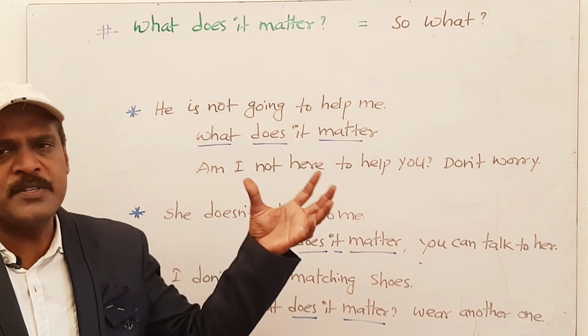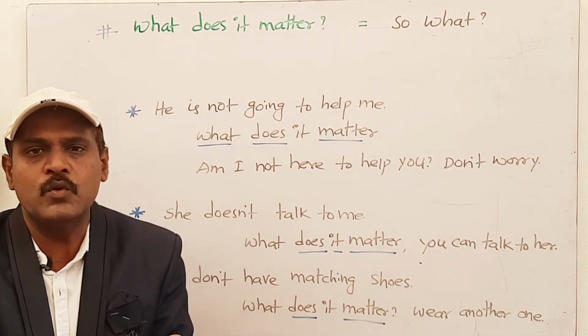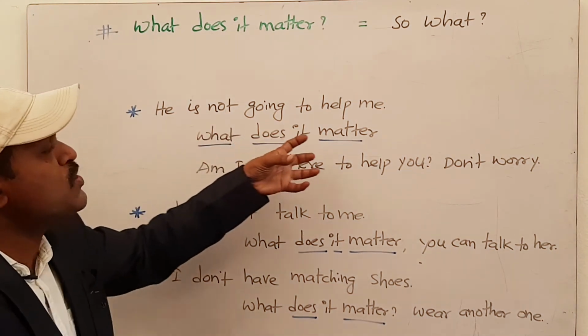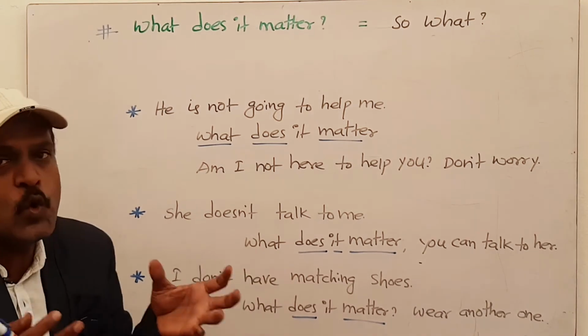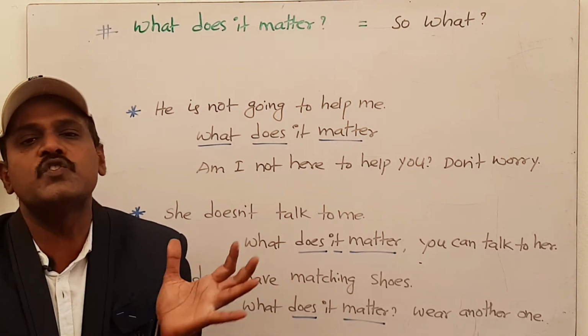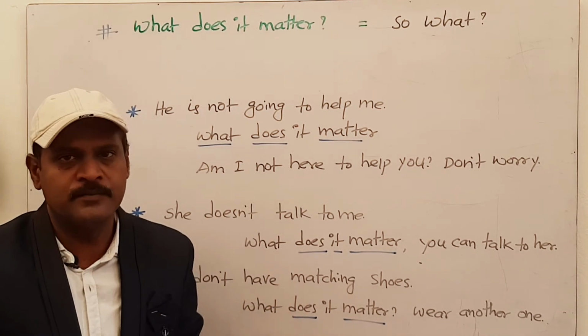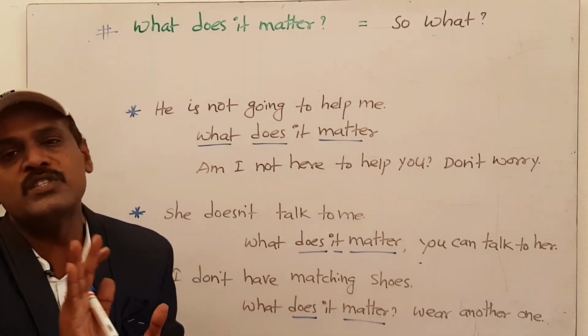Friends, the next expression is what does it matter? It means so what? What happened to you? What does it matter? So, examples. He is not going to help me. Okay. What does it matter? So what? Am I not here to help you? Surely I will help you, don't worry. So in case we are giving some kind of assurance, you need not worry. So, what happened? You don't care.